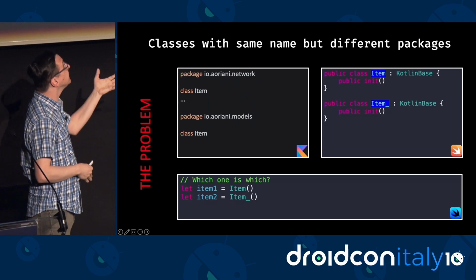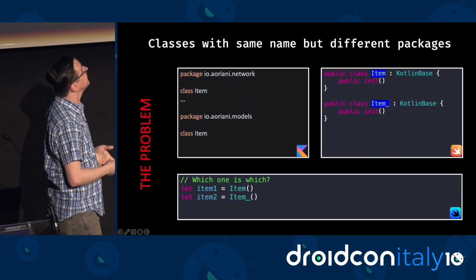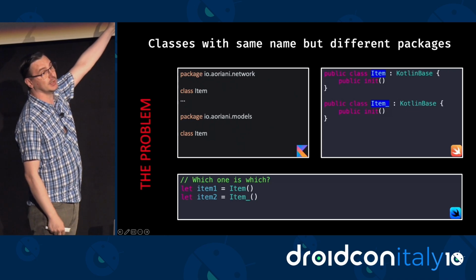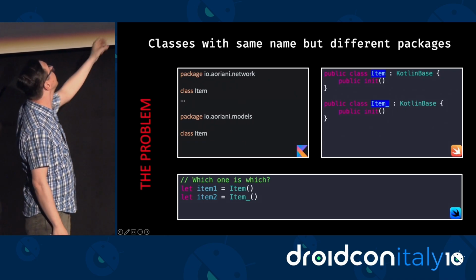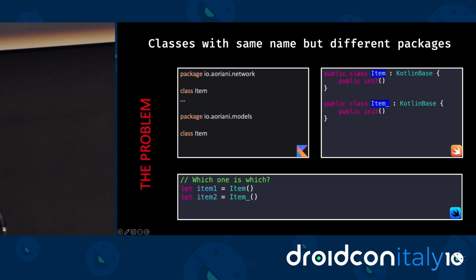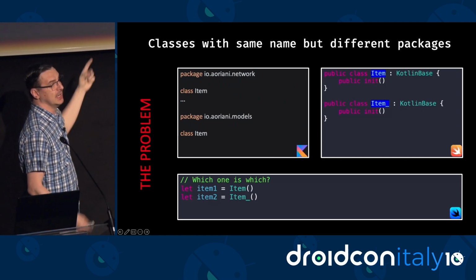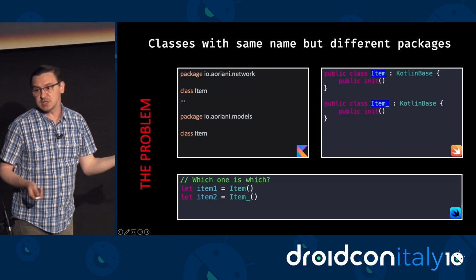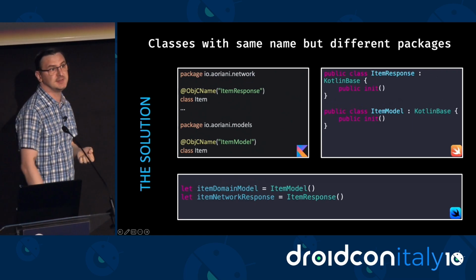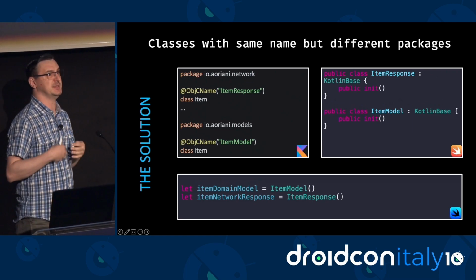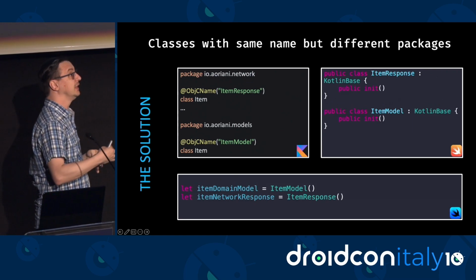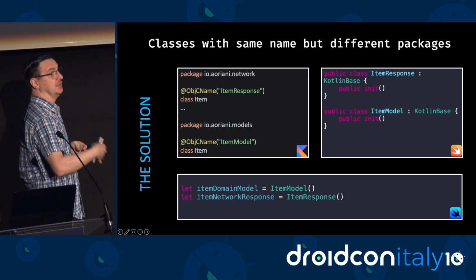But Konan, the Kotlin Native compiler, tries to intervene here and tries to add an underscore to one of the classes. But which one, right? So here in this example, is Item1 the Item from the network package or from the model package? So it's hard to know. So the solution to this is to use the ObjCName annotation, which allows you to specify the name of the exported symbol in Swift and Objective-C.